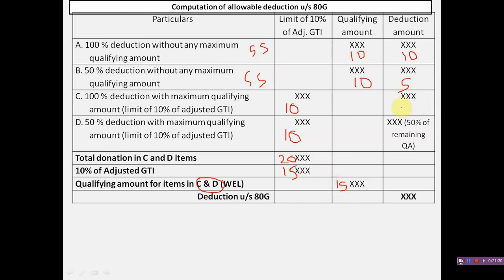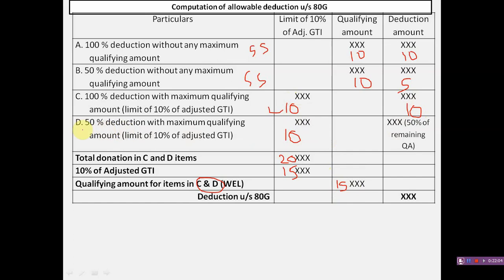Now the deduction amount. Here 100% deduction is given to items of category C, but we should consider the qualifying amount. The donated amount is 10,000 and it is qualified for 100% deduction, and the qualifying amount is 15,000, so 10,000 is allowable as a donation.